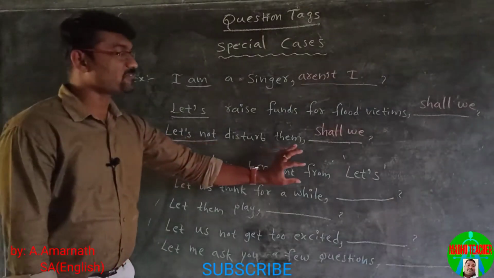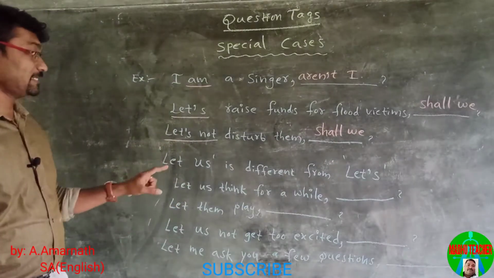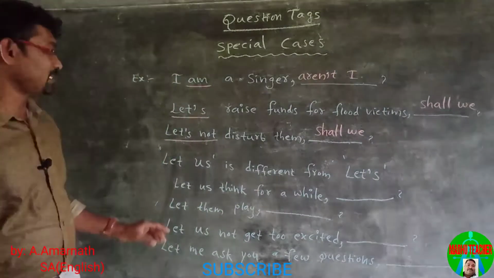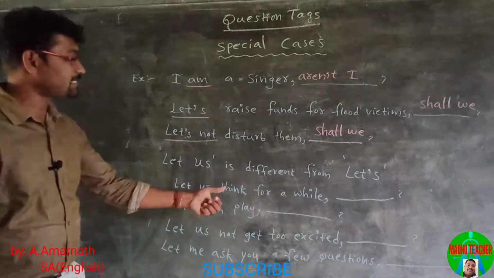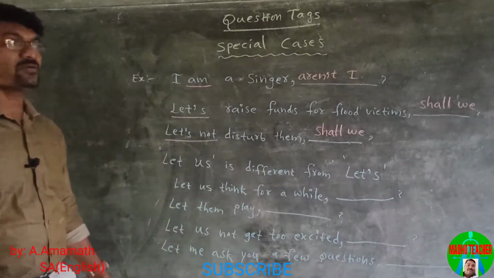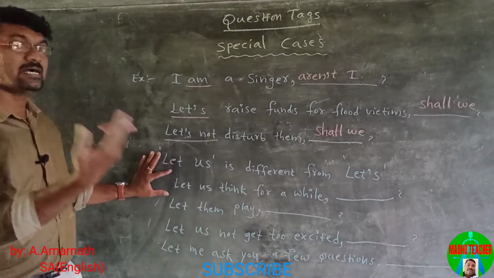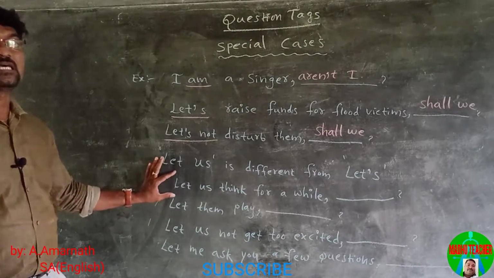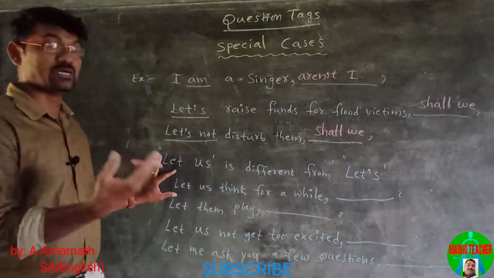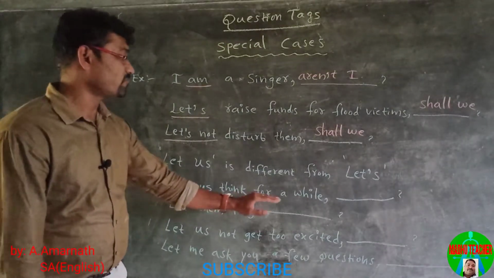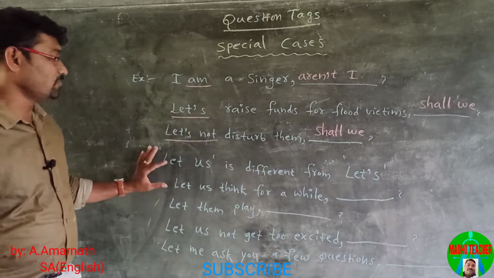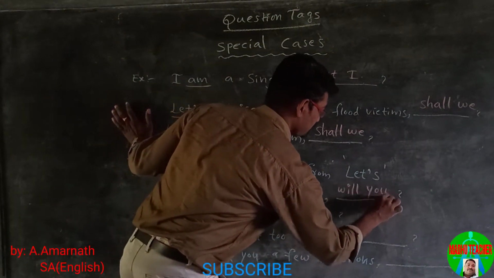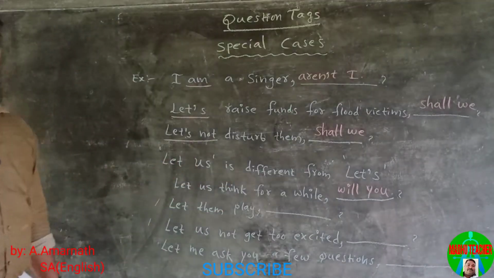Let us is different from let's. How it is, let us see. Let us think for a while. Here, we ask the listener to allow us to think. So it is not a suggestion, it is like a permission. Let us think for a while. So we use the tag will you. Let us think for a while, will you?